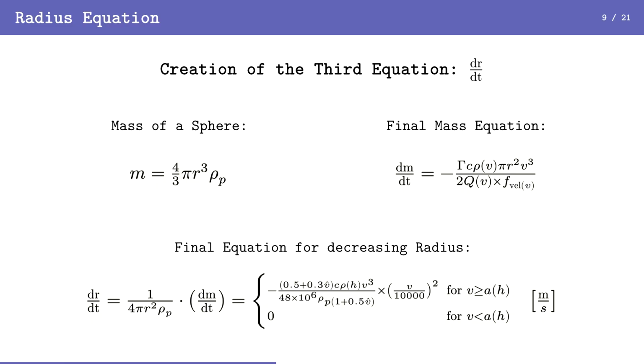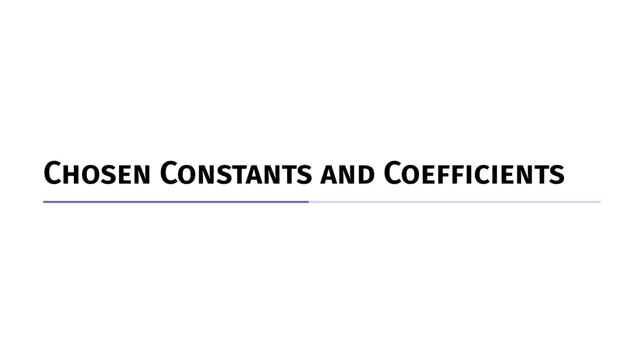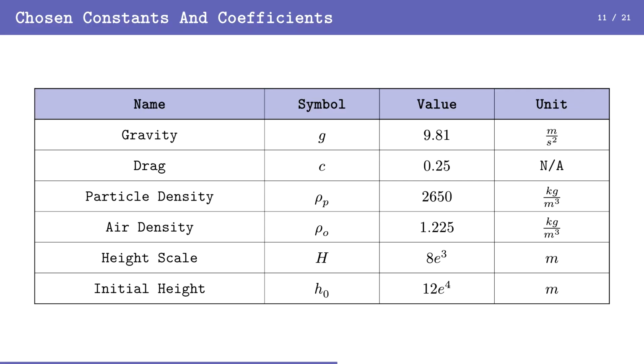Chosen constants and coefficients. 9.81 for gravity. Our drag coefficient was 0.25. Our particle density, we used 2650, which is the density of silica. Our air density was 1.225, which is the air density at sea level. The height scale of the atmosphere is 8e⁻⁴, and our initial height was 12e⁴, which is just above the Kármán line.